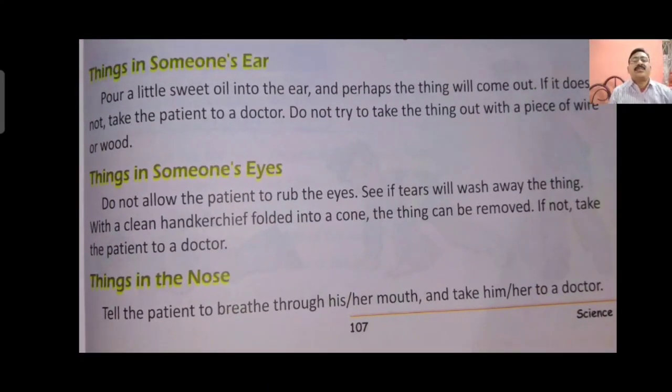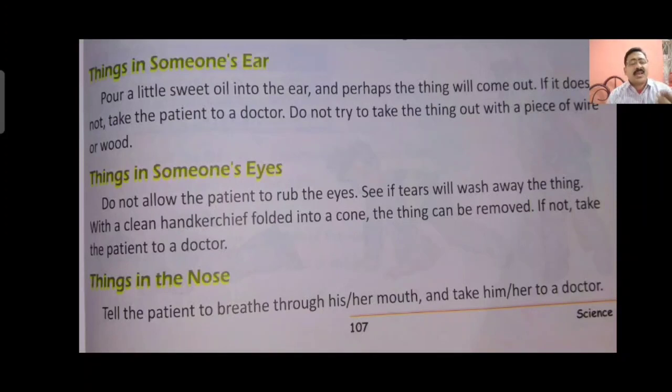Thing in someone's ear. Pour a little sweet oil into the ear and perhaps the thing will come out. If it does not, take the patient to a doctor. Do not try to take the thing out with a piece of wire or wood. If something has fallen in somebody's ear, in most cases we find small children, take some sweet oil and put it inside the ear.